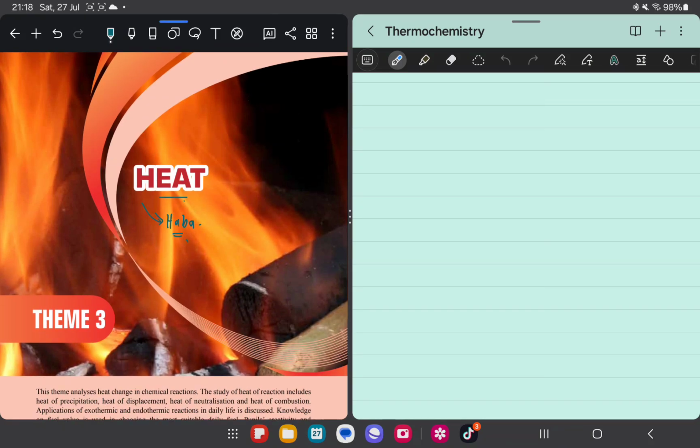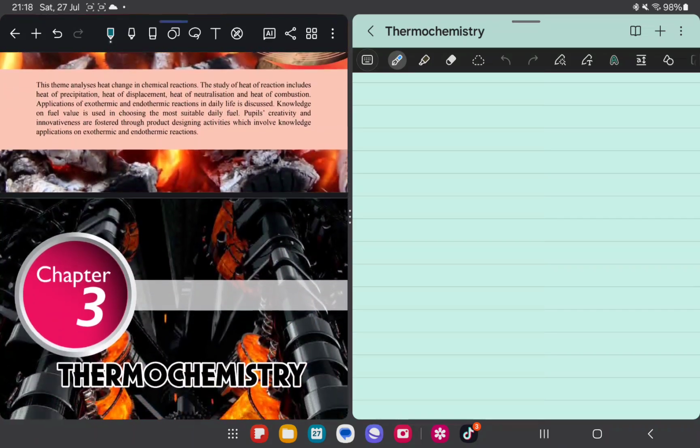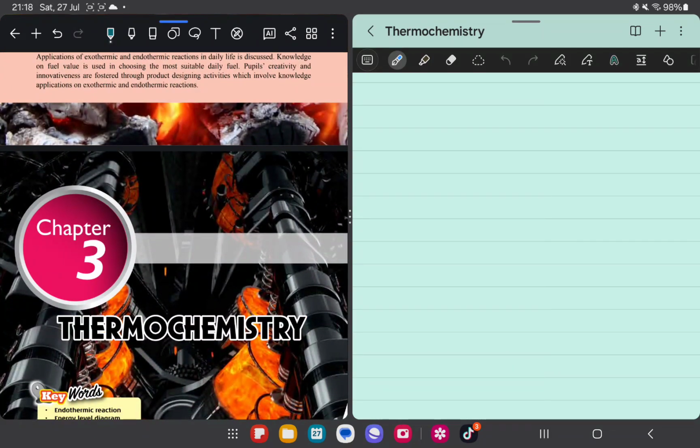This chapter is such an important chapter. The name of the chapter, thermochemistry. Because this chapter can be in your paper 1 for sure, paper 2 pun for sure, and also boleh juga jadi soalan paper 3 you. So this chapter boleh masuk dalam any 3 papers, and soalan amali SPM 2022 for paper 3 comes from this chapter, which is thermochemistry. The year before 2021 from redox.